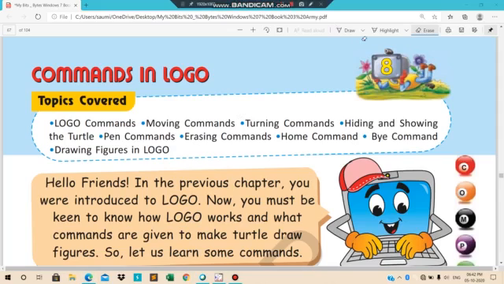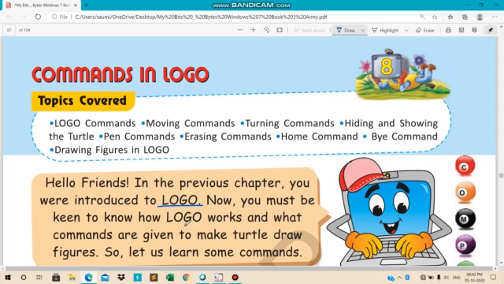So what happened in the previous chapter? You were introduced to logo. Now you must be keen to know how logo works and what commands are given to make the turtle draw figures.